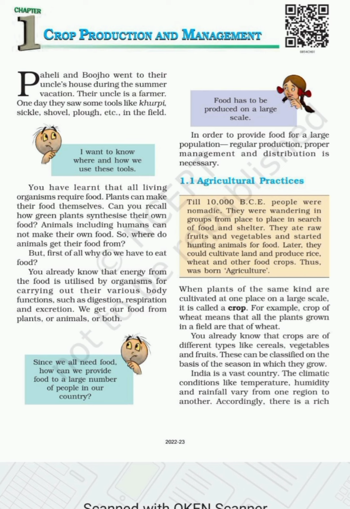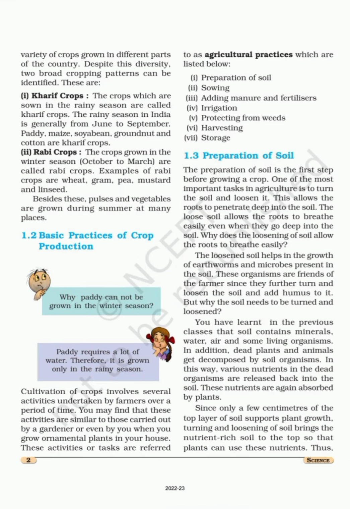Okay, we all know that there are two types of crops. First one is kharif crops, then is rabi crops. What is for kharif crops? The crops which we cultivate, okay, generally from June to September. Example, paddy, maize, soybean, then groundnut, cotton, and so on are kharif crops. And rabi crops.